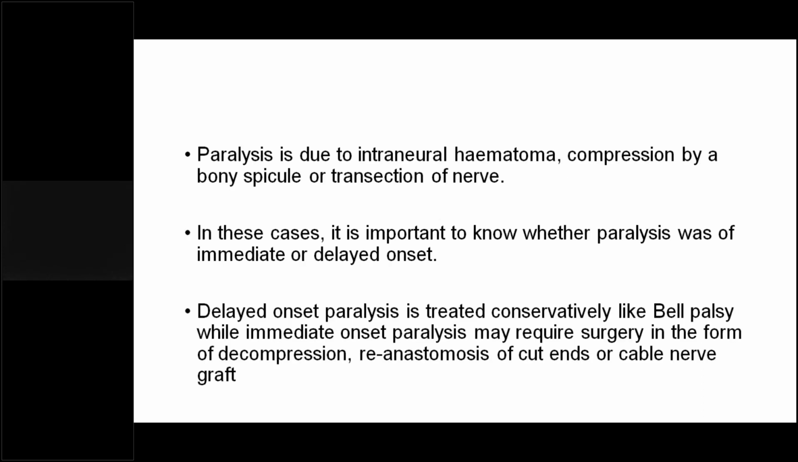So what happens when there is a paralysis? Paralysis is due to intraneural hematoma, compression by a bony spicule, or transection of the nerve. The nerve might get compressed due to hematoma, or it can also be compressed by a bony spicule, as during a fracture small pieces of bone can get separated, and that spicule may in turn damage the nerve. And sometimes, as you know, there are 3 types of nerve injuries: neuropraxia, neurotmesis, and axonotmesis.